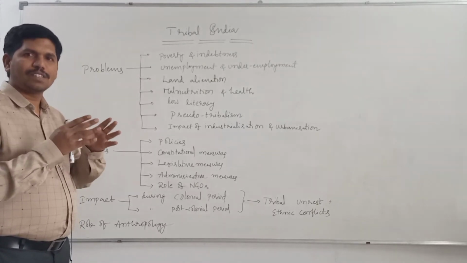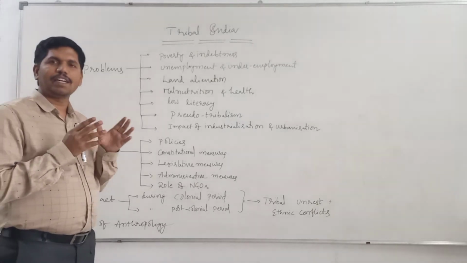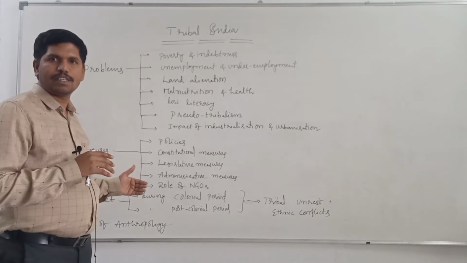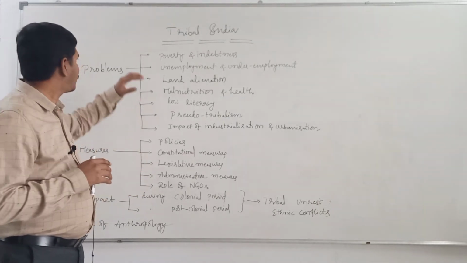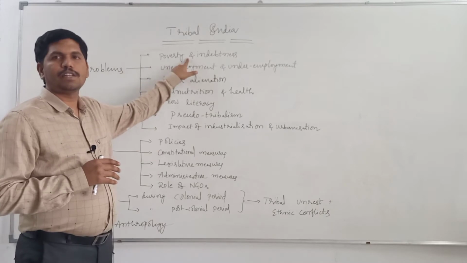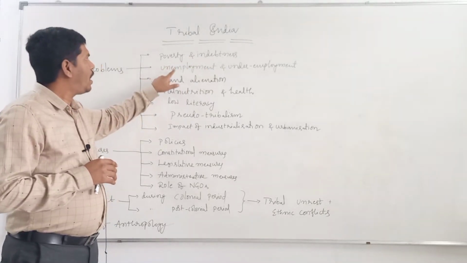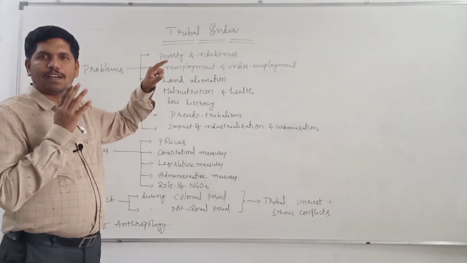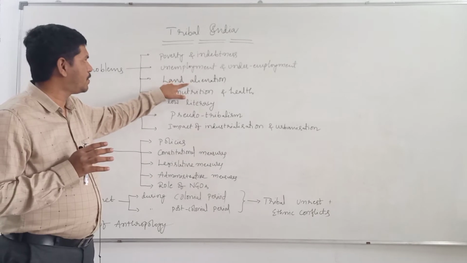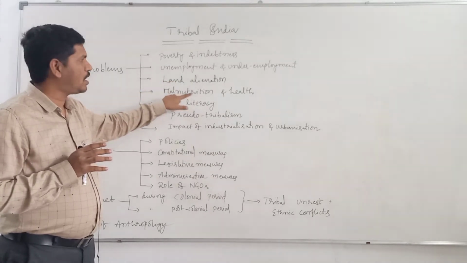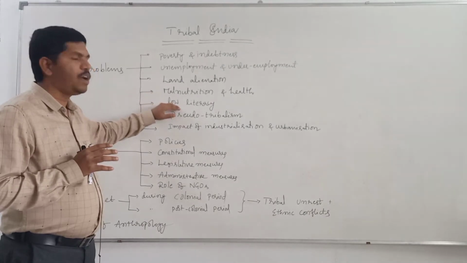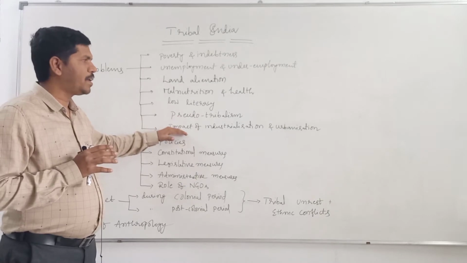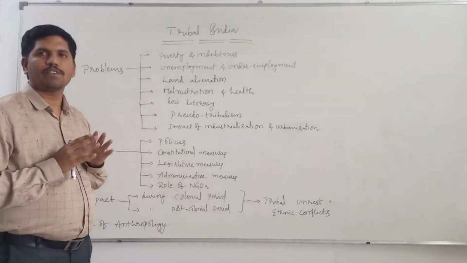Now let us discuss what the subject content is. We have segregated the different topics which are there in tribal India under these categories, and we'll discuss accordingly. In problems, poverty and indebtedness, unemployment and underemployment, land alienation, that means separation of land from the hands of the tribals, malnutrition and low health standards in tribals, low literacy in tribals, pseudo tribalism, and the impact of industrialization and urbanization will be studied.